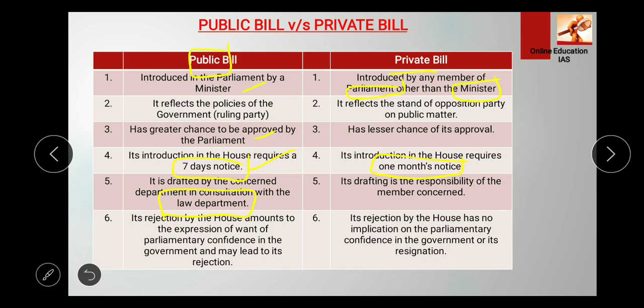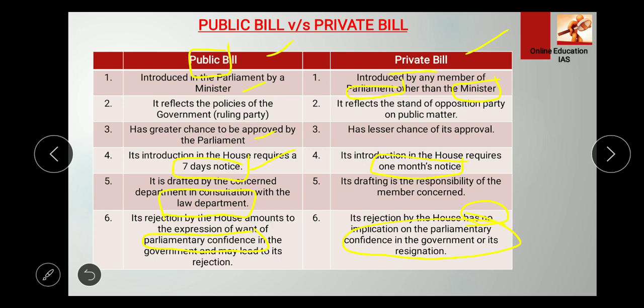Now sixth, its rejection by the house amounts to an expression of want of parliamentary confidence. If the public bill is rejected, the ruling party has to prove its confidence in the government, and it may lead to its resignation. Otherwise, in the case of the private bill, its rejection by the house has no implication on the parliamentary confidence in the government or its resignation.